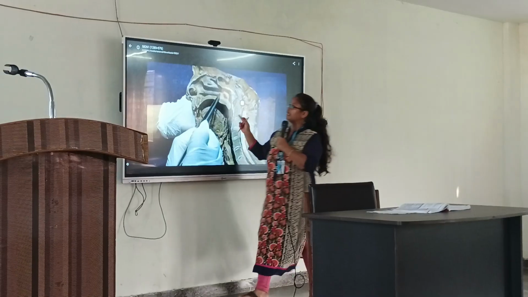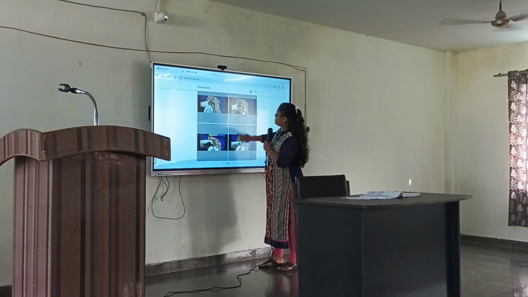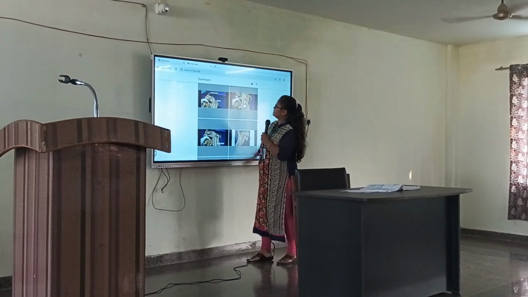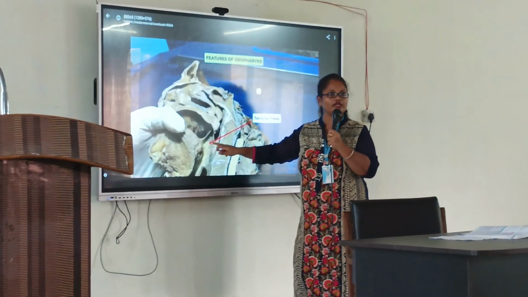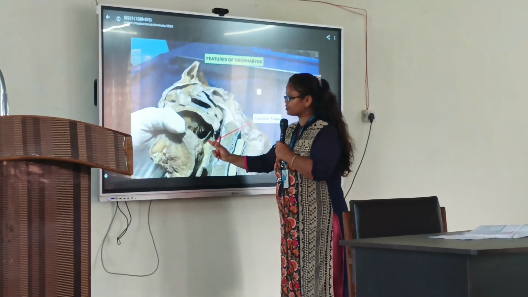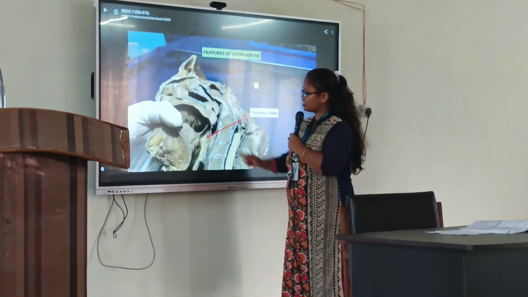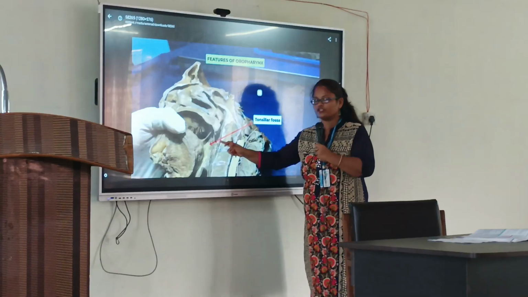Okay, and on the lateral wall of this oropharynx lies this tonsillar fossa. This is the tonsillar fossa. You can see on the lateral wall of the oropharynx, bounded anteriorly by this arch, which is known as palatoglossal arch, and posteriorly this fossa is bounded by palatopharyngeal arch.